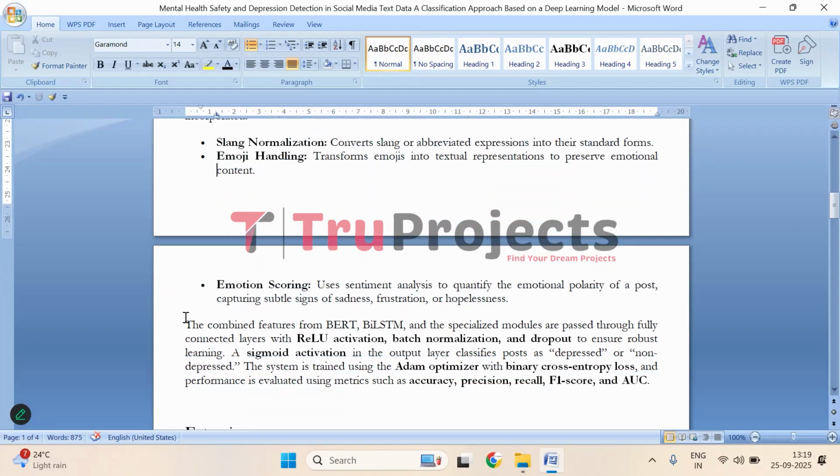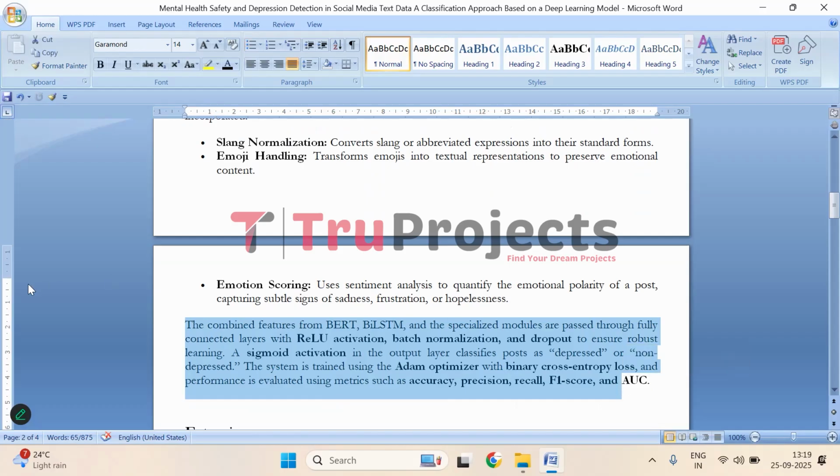All the information from the BERT, BiLSTM, and these additional modules is combined and passed through fully connected layers, which are enhanced with techniques like ReLU activation, batch normalization, and dropout to ensure the model learns effectively without overfitting. Finally, the system uses sigmoid activation to classify posts as either depressed or non-depressed. The model is trained using the Adam optimizer and binary cross entropy loss, and its performance is measured using accuracy, precision, recall, F1 score, and AUC to ensure reliable predictions.